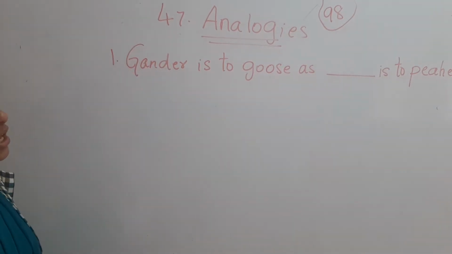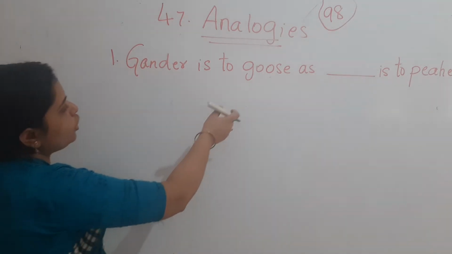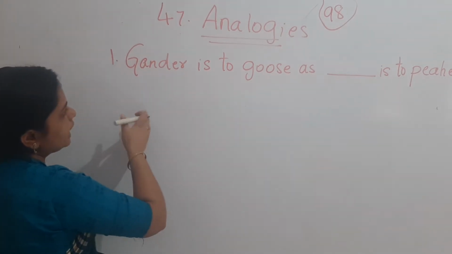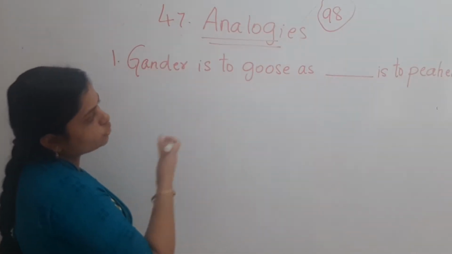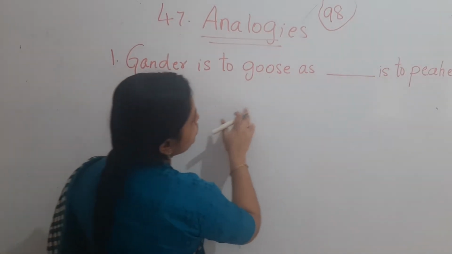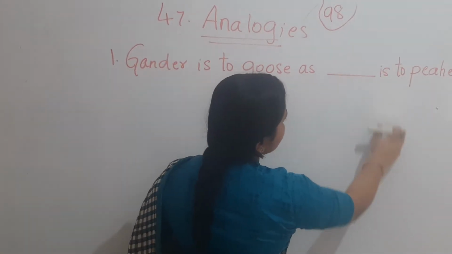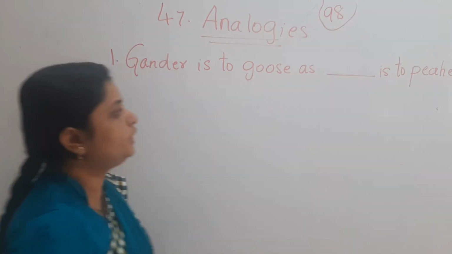Now this is a gender. The opposite gender of goose is gander, and the opposite gender of gander is goose. So we have to compare these two. Gander is to goose as dash is to peahen, which means peacock is to peahen.